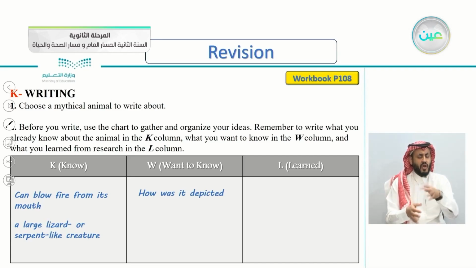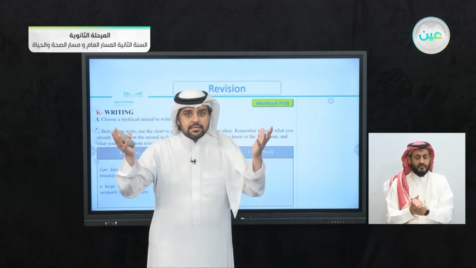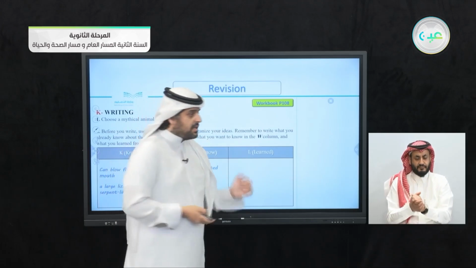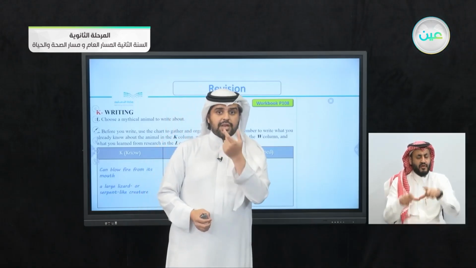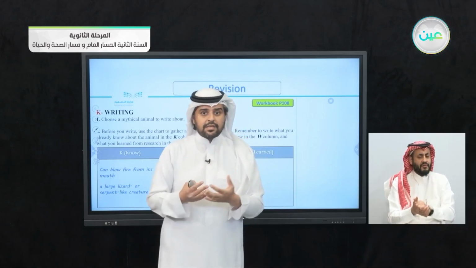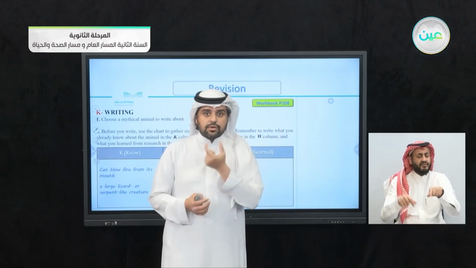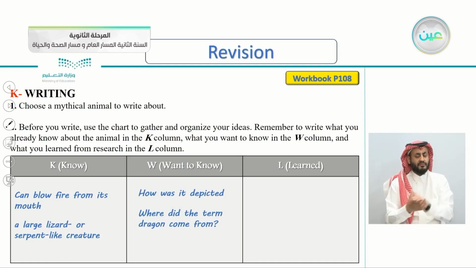What I want to know about it: how was it depicted? How did people imagine and picture dragons before? And also, where did the term dragon come from? The term itself, the word dragon. Where did this term come from? Who invented calling this creature the word dragon? So again, what I want to know: how was it depicted? Where did the term dragon come from?